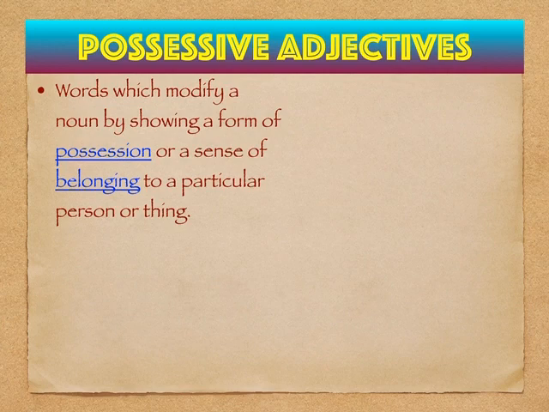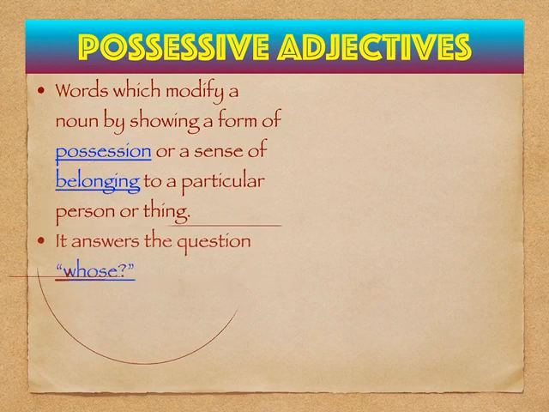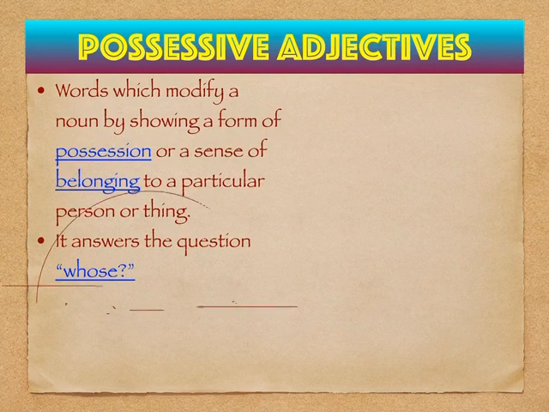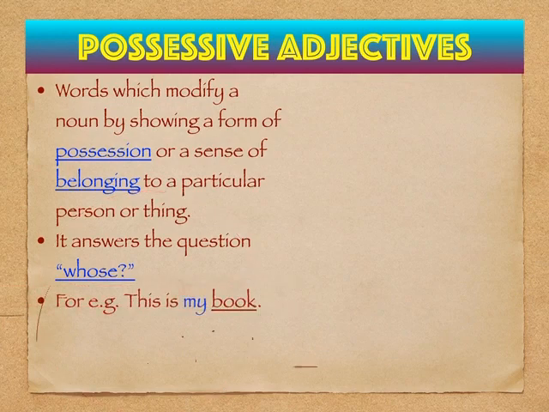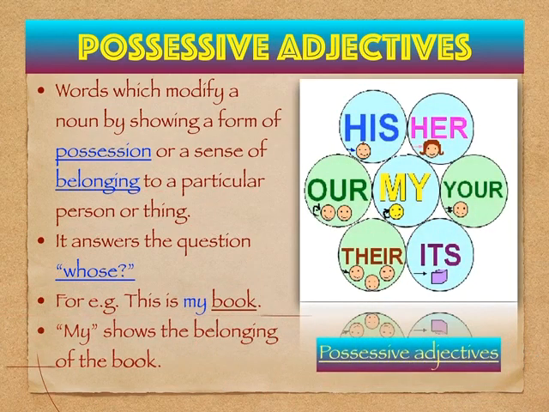Possessive adjectives are those words which show the possession or belonging of a certain noun, which may be a person, animal or thing. It answers the question whose. So these adjectives answer the question whose. For example, this is my book. So here the word my shows the belonging of the book and it belongs to me. So the word my is considered to be a possessive adjective.